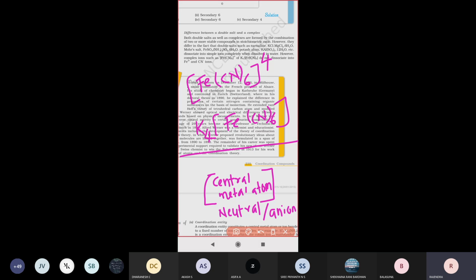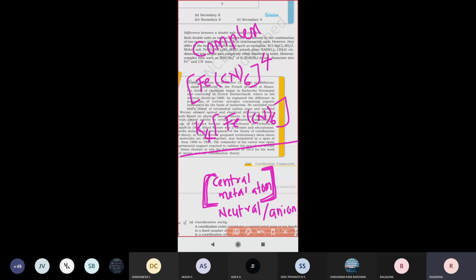How to remember: complex compounds are always enclosed in a square bracket. A square bracket represents a complex compound. Any compound in a bracket, we call a complex compound only. So to identify a complex compound, it will be enclosed in a square bracket. You have to remember that in mind.